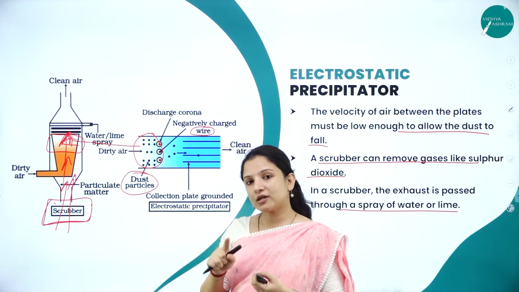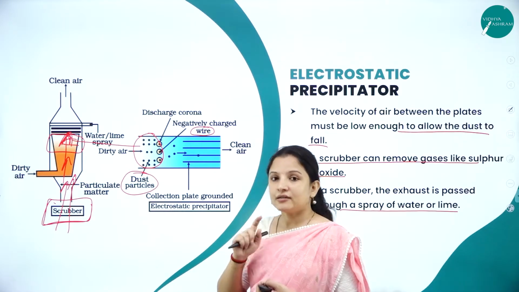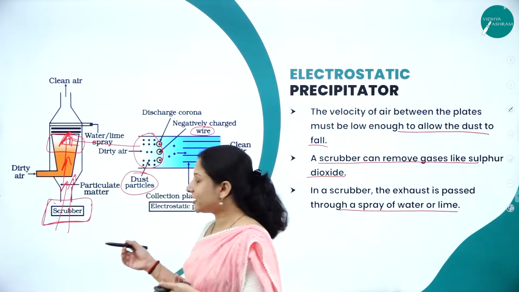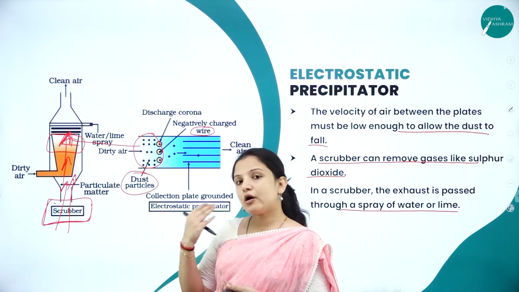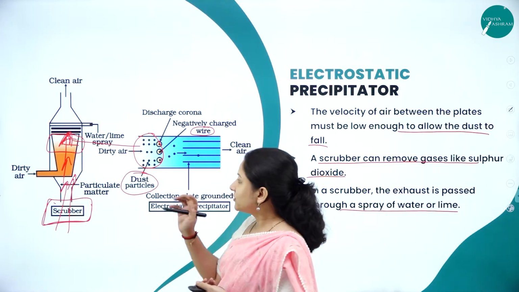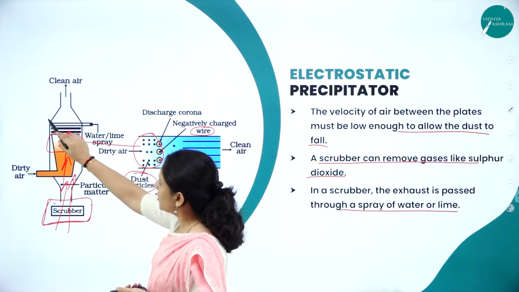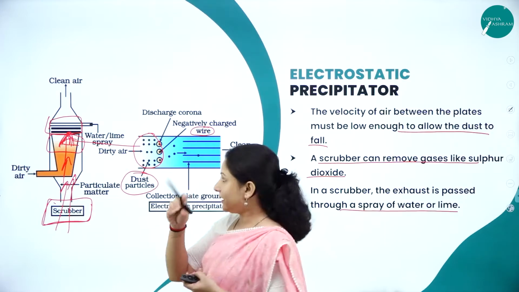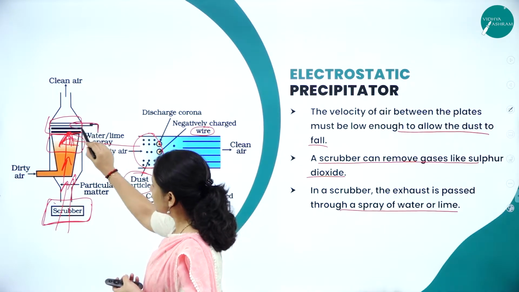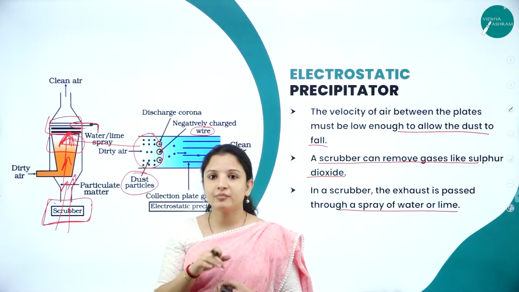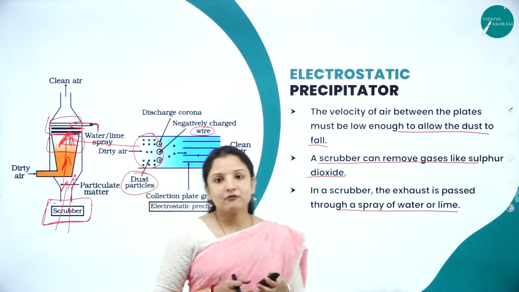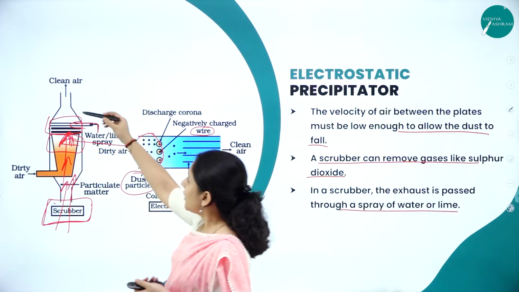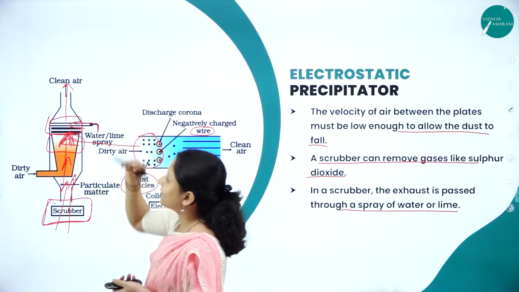But in that smoke, what is there? The harmful gases are there. That should be removed, such as sulfur dioxide. Sulfur dioxide will also get removed by the scrubber. But what about the other gases? How to remove them? When the other gases pass here, there will be a tray filled with, or a spray will be sent into this particular chimney. That spray is nothing but a lime water spray. That lime water spray will further clean the gaseous harmful substances that are there, and the air will become clean and be sent out through the chimney.